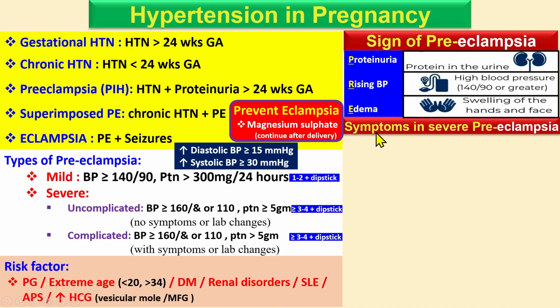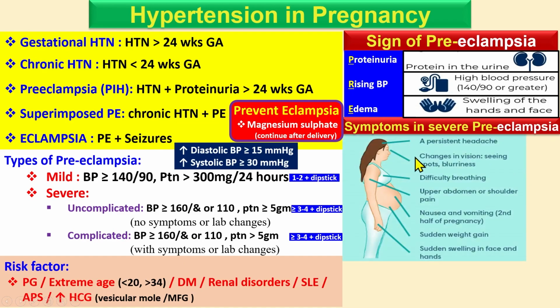Okay. So the other symptoms you will see in case of this severe condition, especially in the complicated case. You look from above to down. There is persistent headache due to cerebral edema, and the patient has blurry vision and sees spots, due to decreased cerebral perfusion, which affects the retina. Okay, difficulty in breathing due to pulmonary edema and cyanosis.